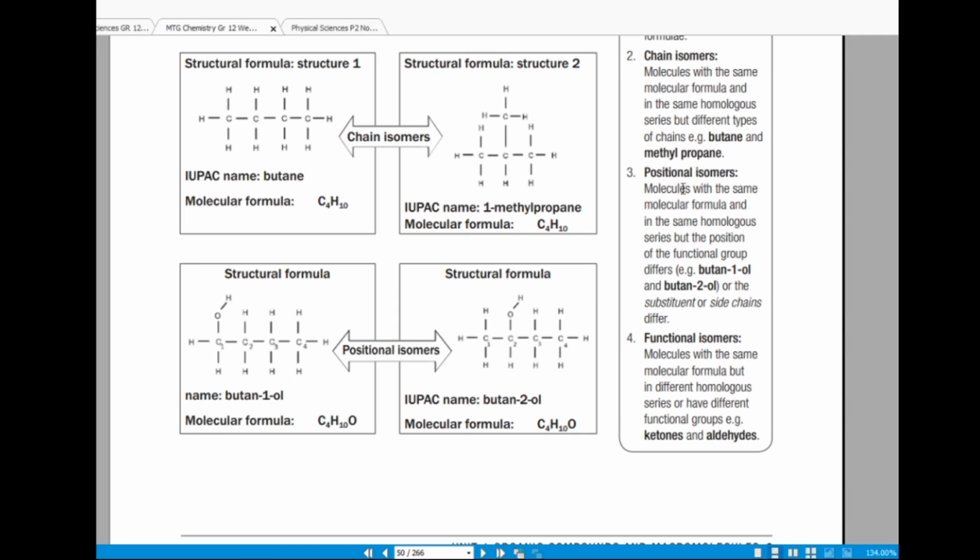So they say positional isomers are molecules with the same molecular formula and in the same homologous series. Both of these are in the same homologous series. Both of them are alcohols. Their molecular formulas are the same. Check.